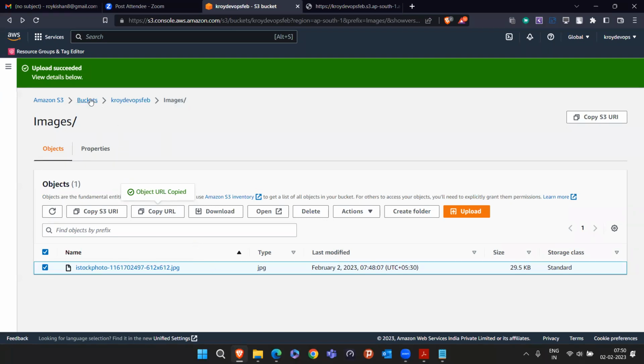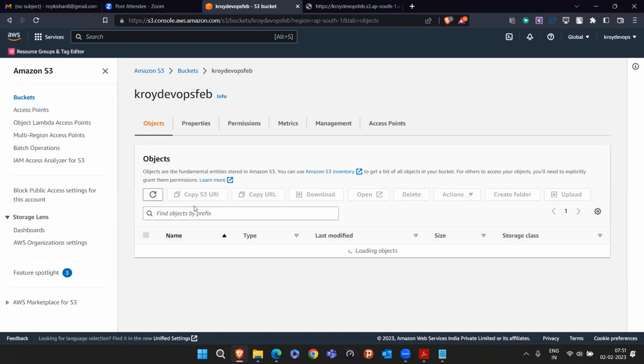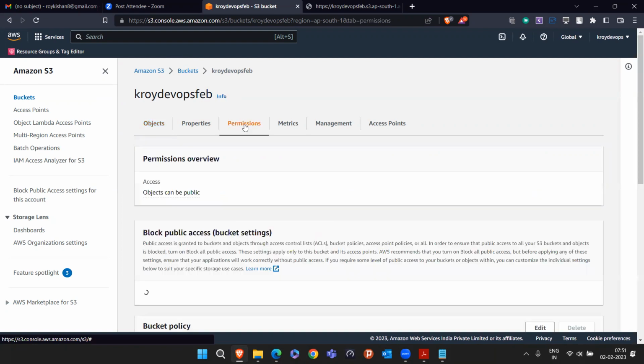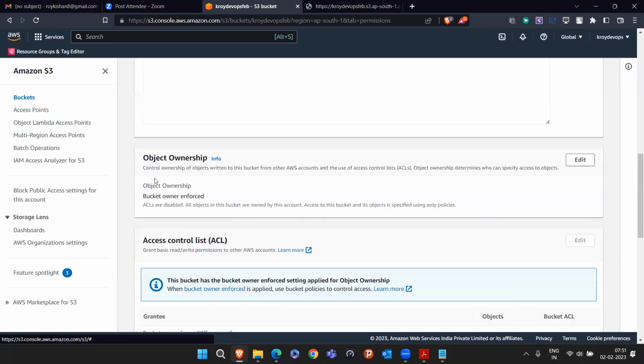I'll come to my bucket section again. This is my bucket. I will go inside this bucket again. Now I will go into the permissions of my bucket, not any folder or something. I went inside my bucket, and in the bucket, I'm going into the permissions. In this permissions tab, I am searching for object ownership.